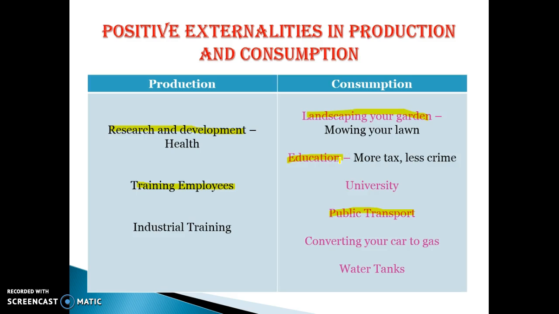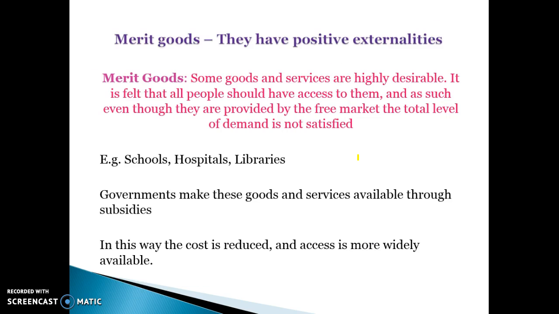Education, don't say that the third-party benefit or the positive externality is that you'll be more educated and you'll get a better job. You're part of the transaction. The positive externality is the fact that you will be less likely to commit crime. Very uneducated societies, partly because they need to steal to get food in some instances, are likely to have more crime. And you'll be paying more tax, so the government will love you as well. And that's the positive externality.